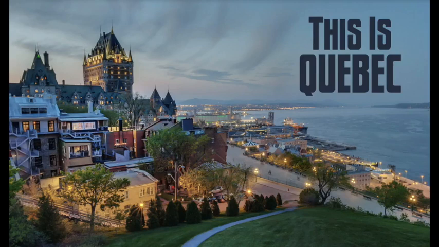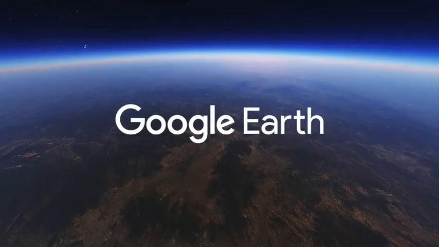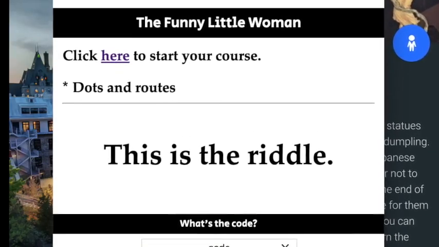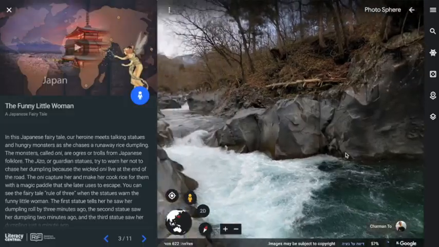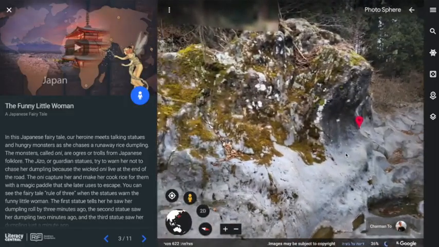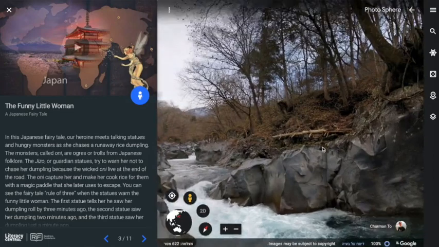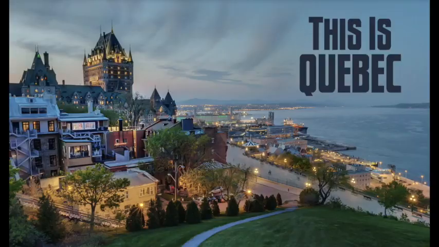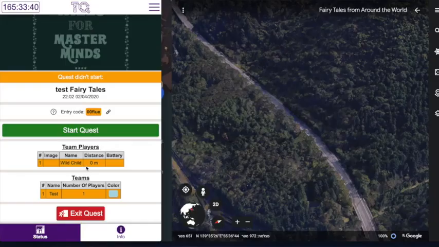In this game, you will use two important platforms, the Travel Quest site and Google Earth. In the Travel Quest site, you will see the riddles, reveal clues, and open locks. In Google Earth, you'll wander around various 3D locations. This platform allows you to explore places that are relevant for solving the riddles. We recommend opening a browser tab for each platform and placing them one next to the other.